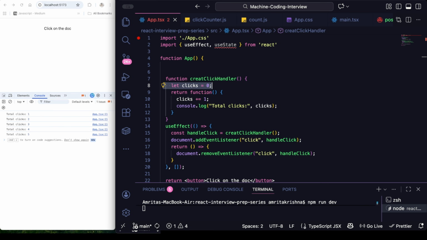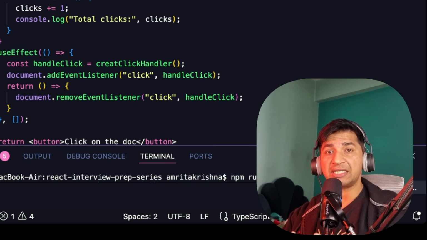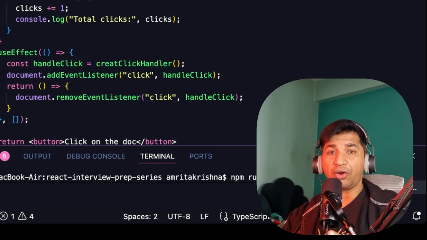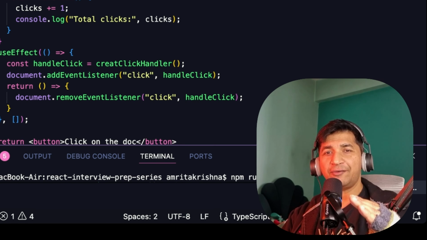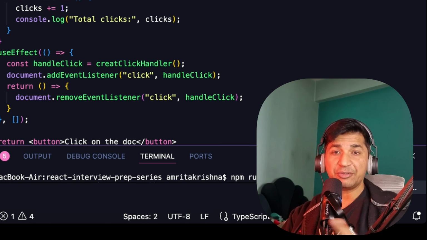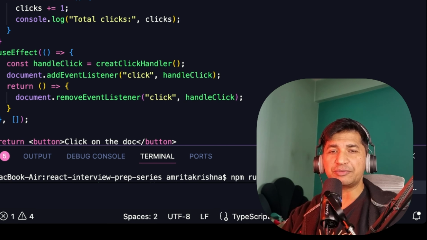In the last, closures are one of the most important concepts of any JavaScript or React interview. If you understood everything today, you are already ahead of most of the candidates. In episode 3, we will break down the event loop and async behavior, another core interview topic.